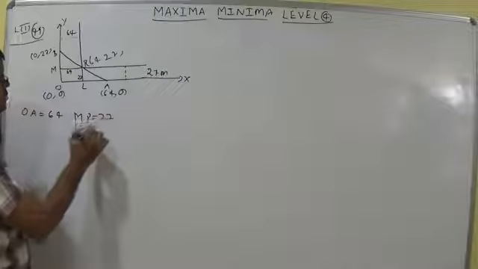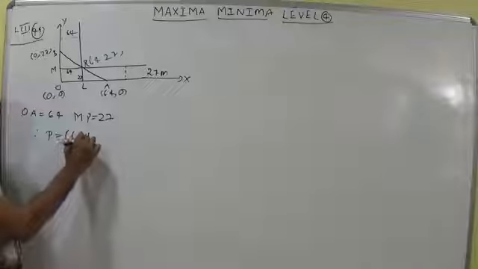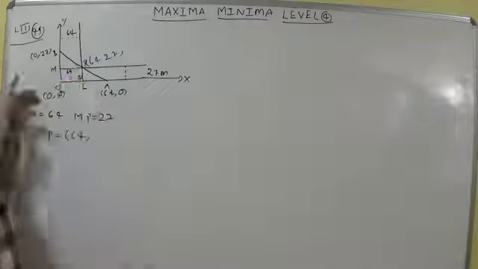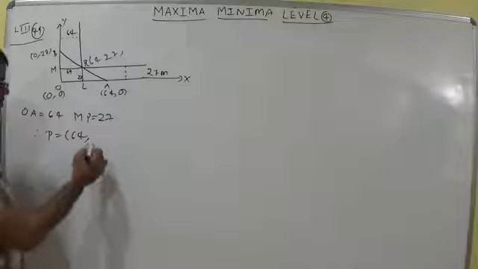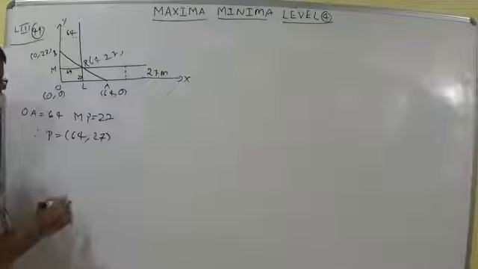Therefore AB passes through the point P 64 comma 27.